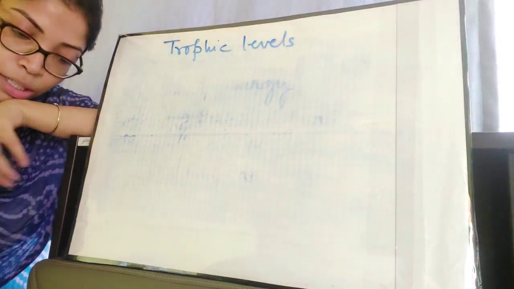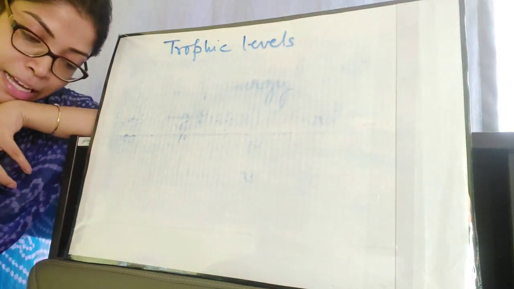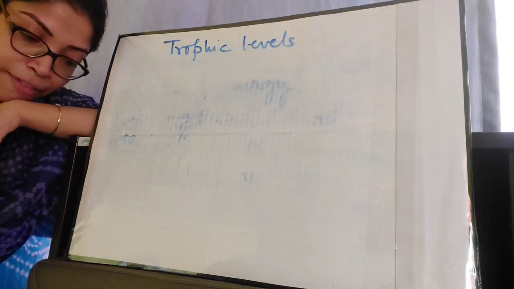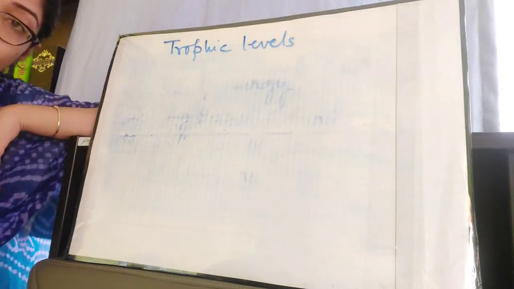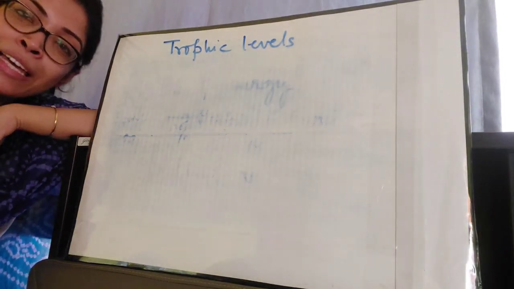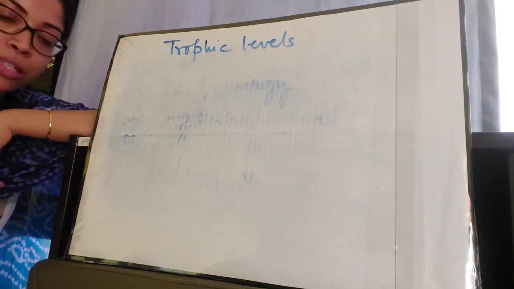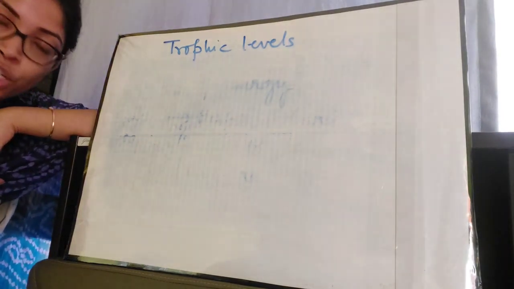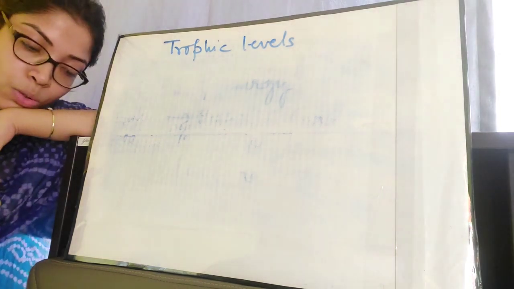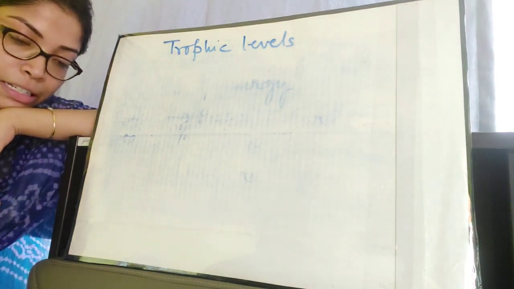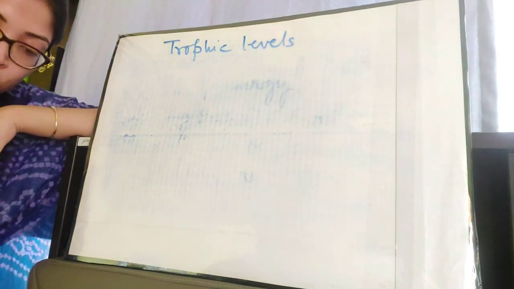It is like a pyramid and it has a broad base and a very narrow apex. Why the broad base is occupied by the producers and the narrow apex is occupied by the tertiary consumers, I will discuss later on. First let's go through the book.